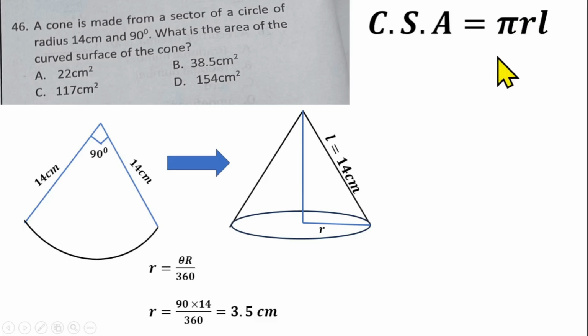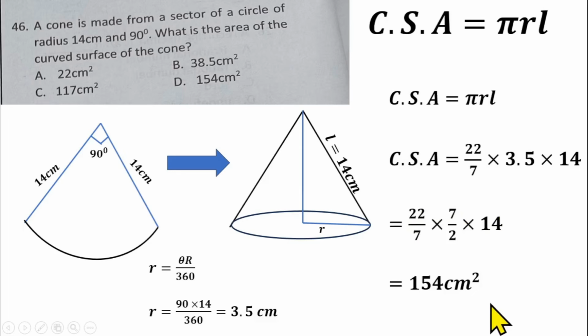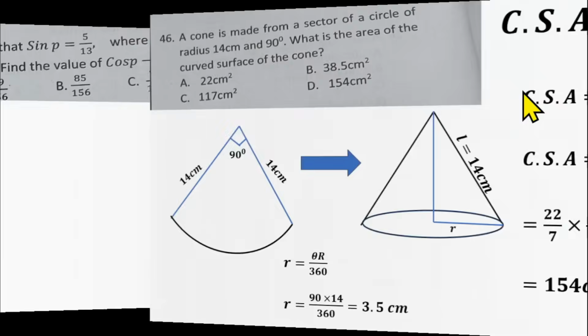Putting that into the formula for the curved surface area of the cone, pi r L, we have 22/7 times 3.5, which is the radius, times 14, which is the slant height. 3.5 is similar to 7/2, so 7 cancels 7, 2 cancels 22, giving 11 times 14. That gives us 154 centimeters squared, and that is option D.